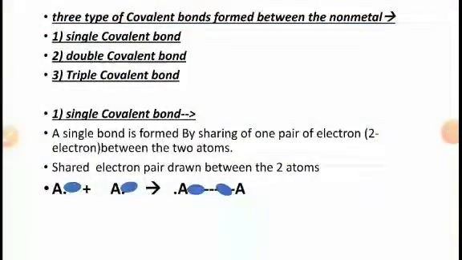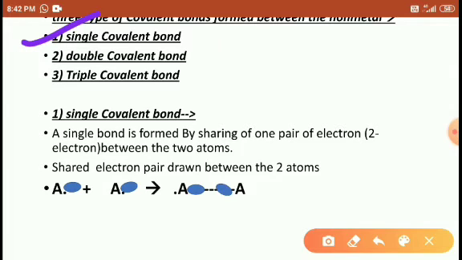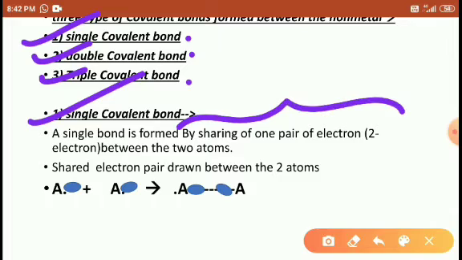Okay, students. The three types of covalent bond formed between non-metals are single covalent bond, double covalent bond, and triple covalent bond. Right, students? Okay. Let's discuss the single covalent bond. A single bond is formed by sharing of one pair of electrons. One pair means two electrons between the atoms, called a single covalent bond. So the shared electron pair is drawn between the two atoms.